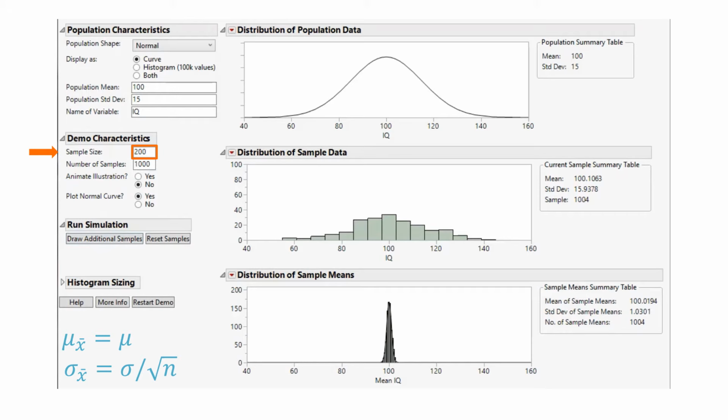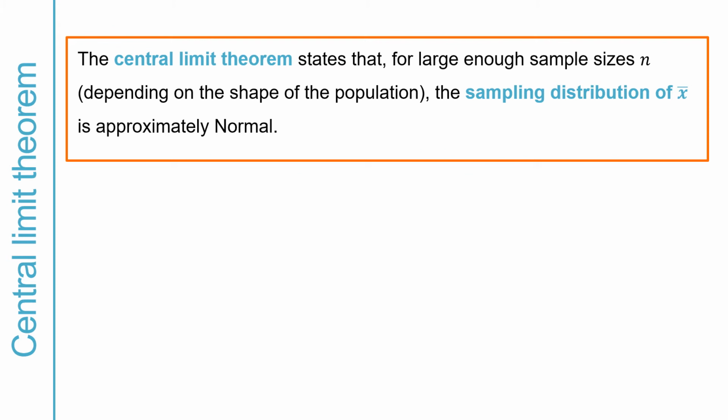The simulations we just watched took random samples from a normally distributed population, and we ended up with sampling distributions of xbar that were all normally distributed. What happens to the sampling distribution of xbar when we take random samples from populations that are not normally distributed? What can we expect then? The very important central limit theorem tells us that for large enough sample sizes n, the sampling distribution of xbar will be approximately normal, and that how large size n we need to consider depends on the shape of the population. The exact value of the sample size you need will depend on the exact shape of the population.